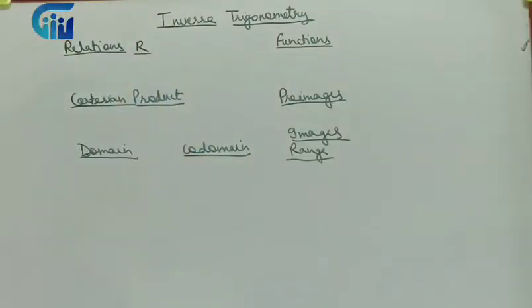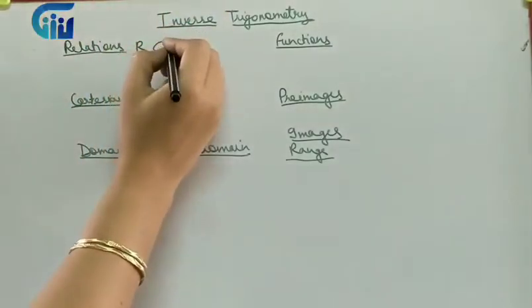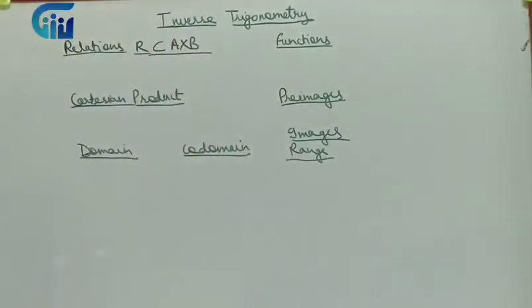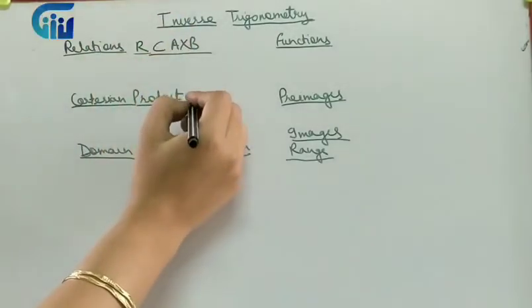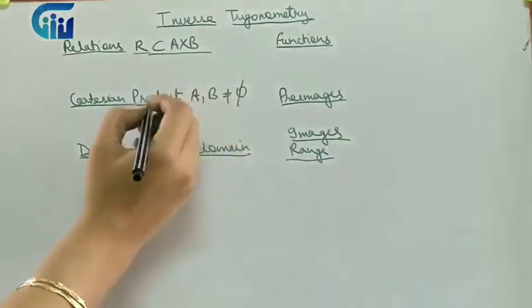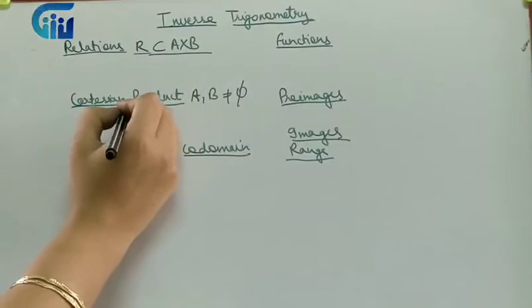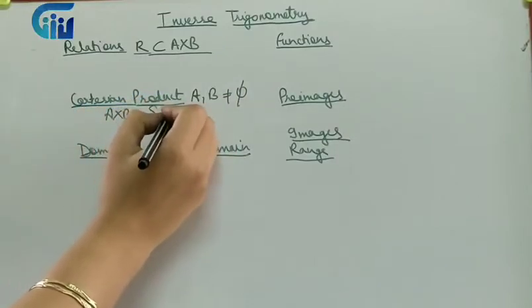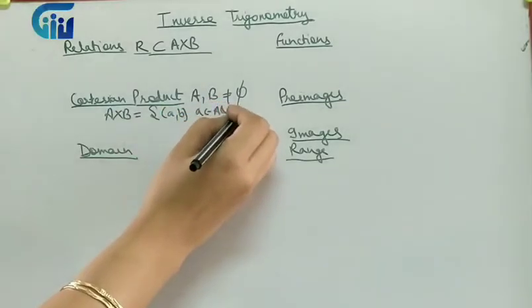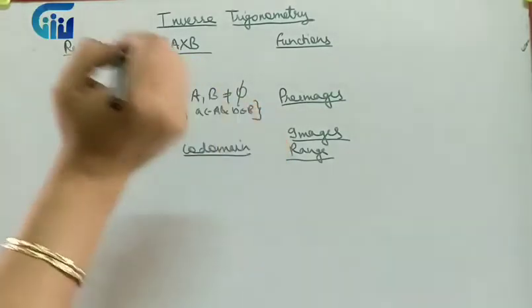What are relations? Relation is always a subset of A cross B. What is this A cross B now? It was the Cartesian product. When A and B were two non-empty sets, then A cross B was defined as (a, b), where a belongs to A and b belongs to B. That was the Cartesian product.